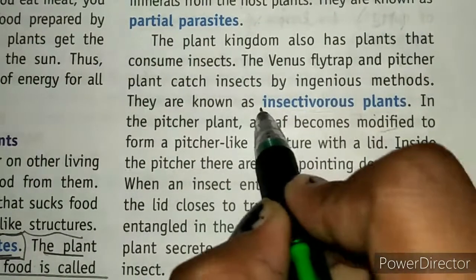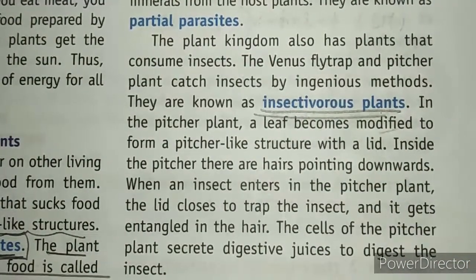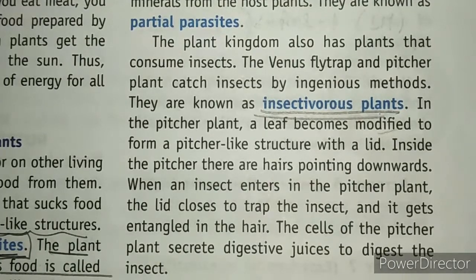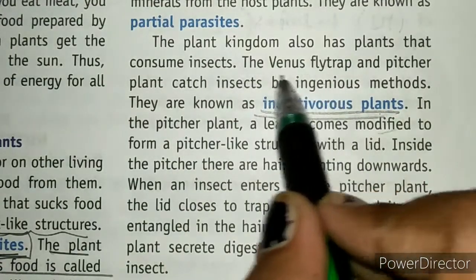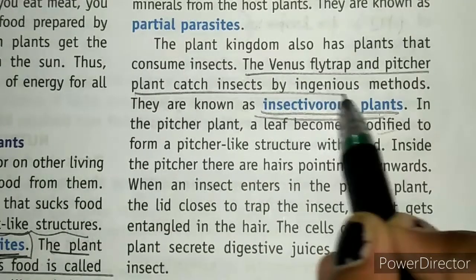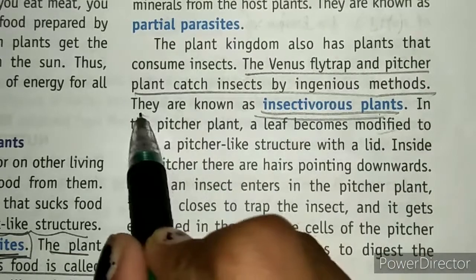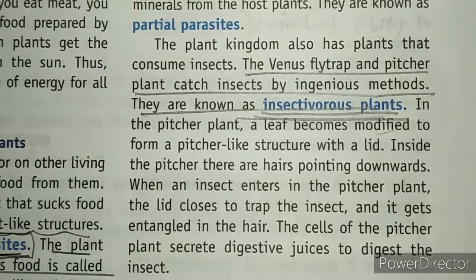Another term we have is insectivorous plants. So what are insectivorous plants? Insectivorous plants are plants that catch insects for their nutritional purpose. They take the nutrients from these insects and then grow. The Venus flytrap and the pitcher plant catch insects by ingenious methods, and they are known as insectivorous plants. They have different catching methods for their insects.